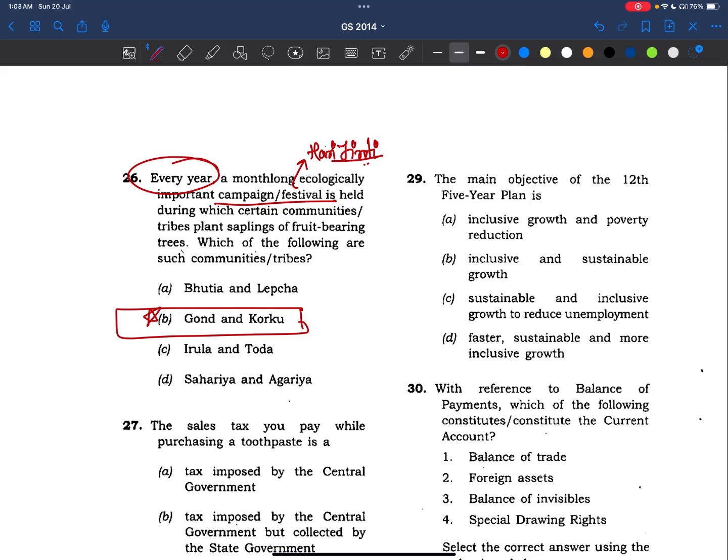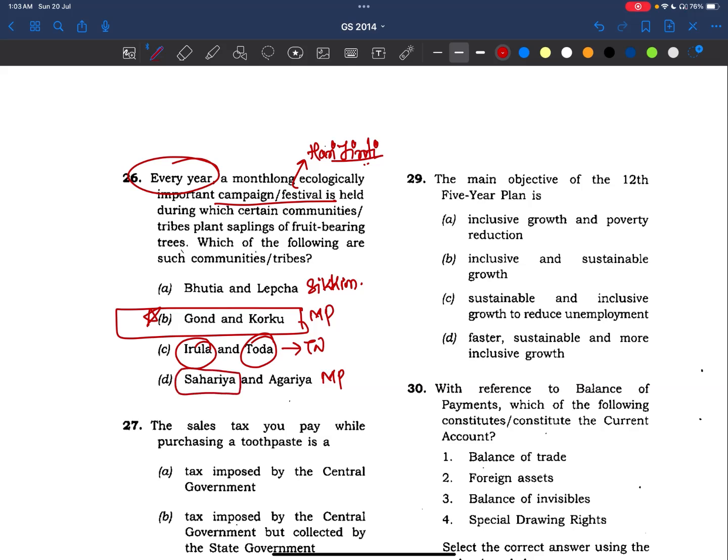Now coming to Bhutia and Lepcha, they belong to Sikkim. Okay, and Irula and Toda, they belong to Tamil Nadu. You know, Todas live in the Nilgiris, right? Irulas, I think you people have seen the Jai Bhim movie. In that, Irula tribes are there. They are snake catchers, right? Now coming to Saharia and Baiga, they belong to Madhya Pradesh, and even Gond and Korku also belong to Madhya Pradesh.